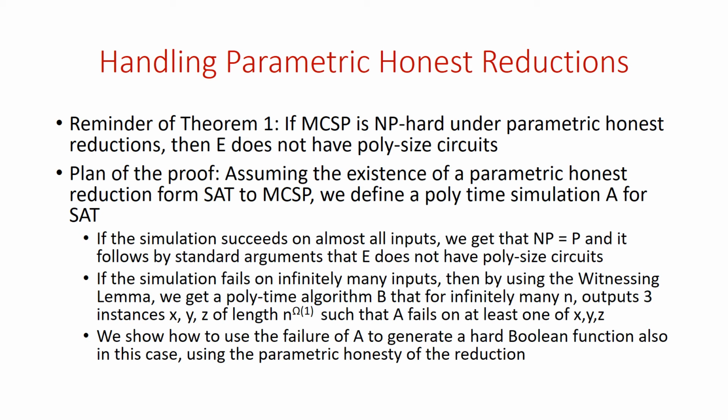So what if the simulation fails on infinitely many inputs? Then we use the witnessing lemma, and we get a polynomial time algorithm B that for infinitely many n outputs a small list of 3 instances, x, y, z, of polynomial length, such that the original simulation A fails on at least one of these. And the point now is that we'll be able to use this failure to generate a hard Boolean function. So if the simulation succeeded, we got a hard Boolean function, and if the simulation failed, then we can use the witnessing algorithm to generate a hard Boolean function, and we'll do that using the parametric honesty of the reduction.